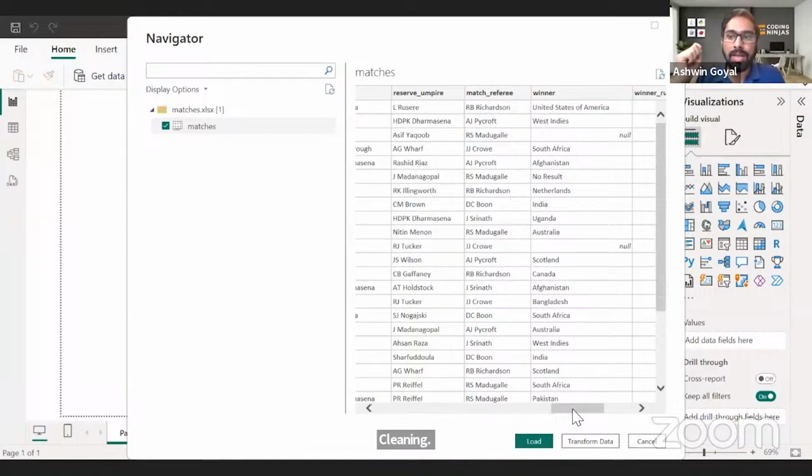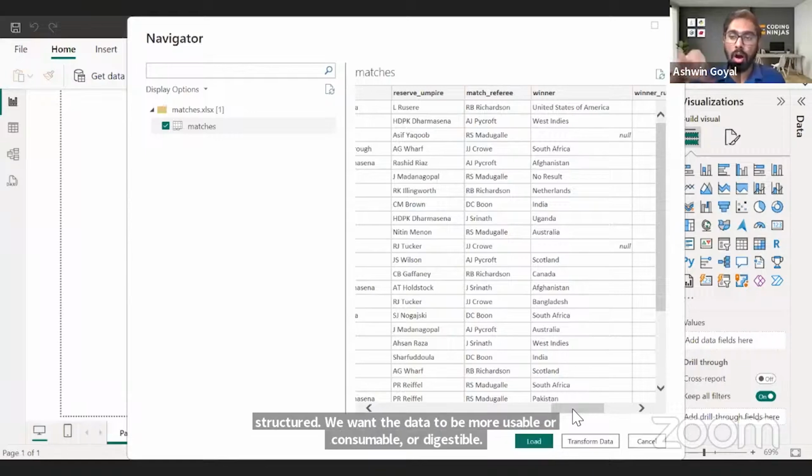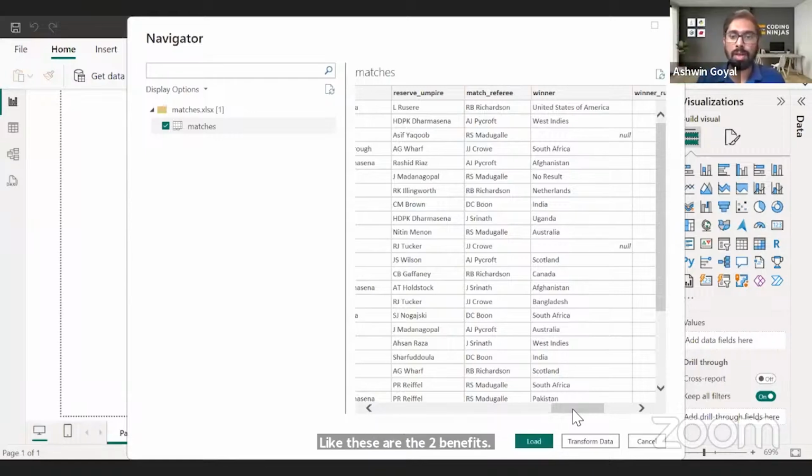People think that Power BI is only a visualization tool. And I also used to think that way before I really learned Power BI. Power BI helps you to also transform your data, manipulate the data, because we want the data to be more structured. We want the data to be more usable or consumable or digestible, right? These are the two benefits, obviously, apart from the visualization benefits that Power BI provides.